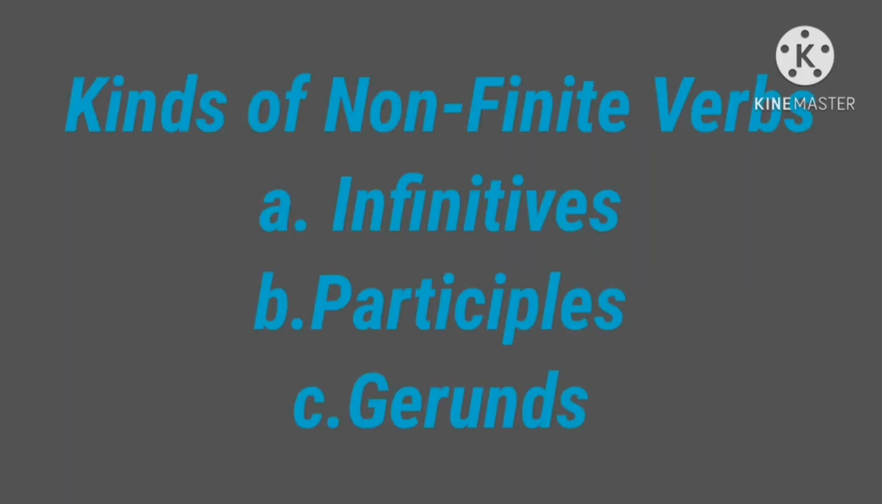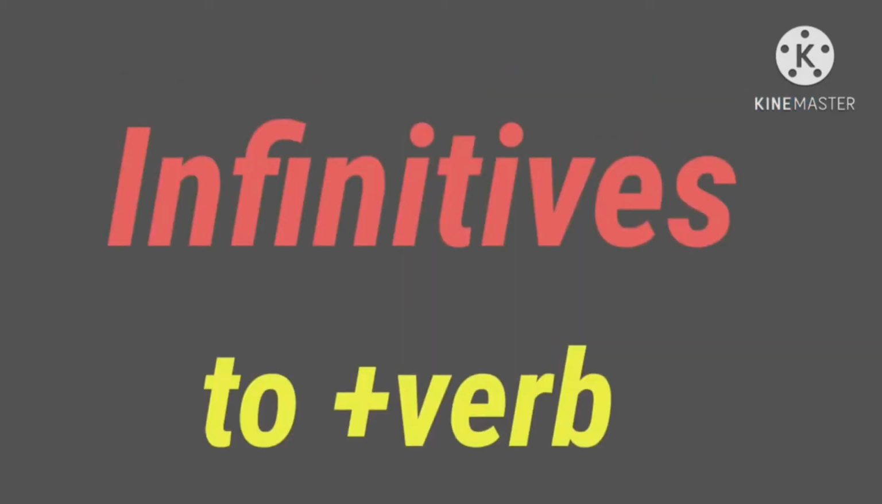Next, we are going to see about the kinds of non-finite verbs. Non-finite verbs are divided into three kinds. How many kinds? Three kinds. One is infinitives, second participles, third gerunds. Infinitives, participles, gerunds are the three kinds of non-finite verbs. First, let's see about the infinitives.